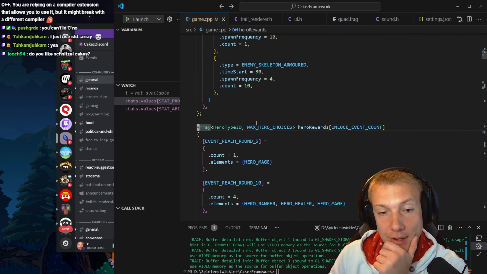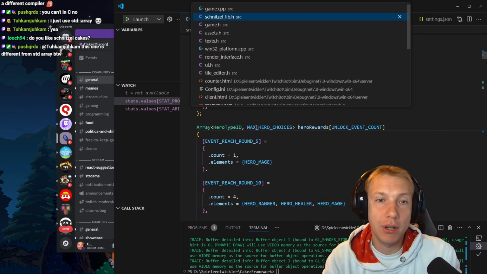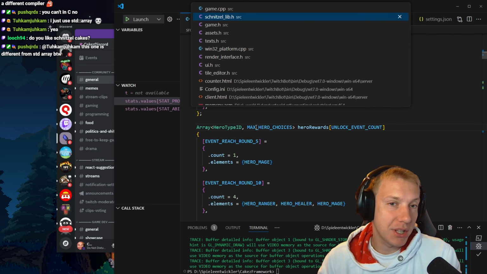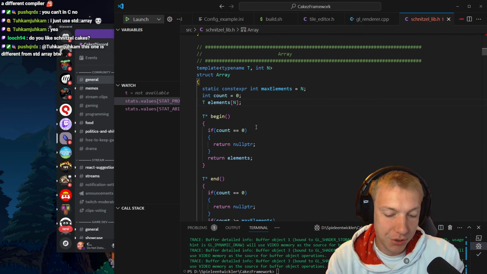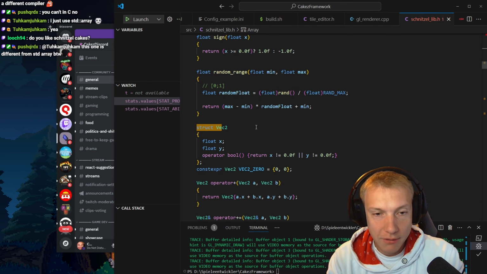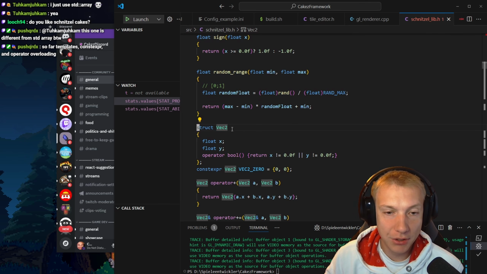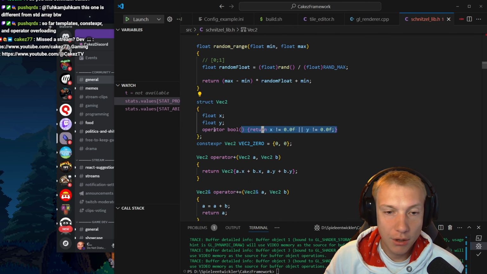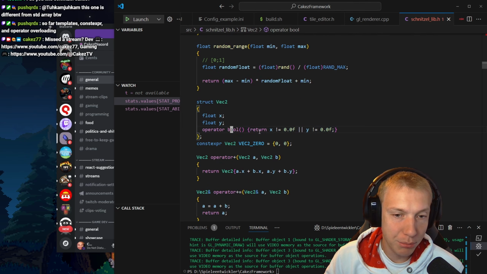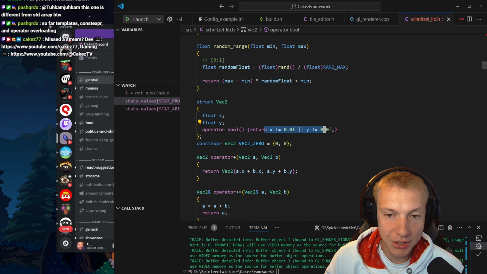Anyway, so that's another one. And of course, the operator overloading, which some people could say is bad. I think it's awesome. Struct vector2, you generate yourself a vector2, and then you check, well, this might not be a good example. The bool operator here, whether it's 0 or not.